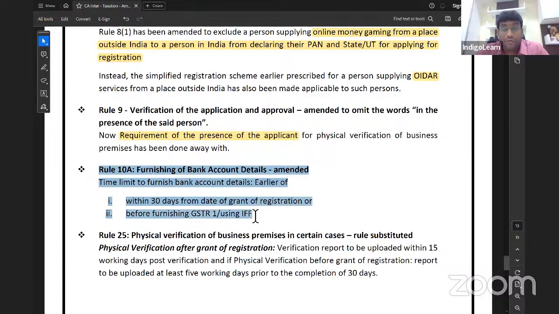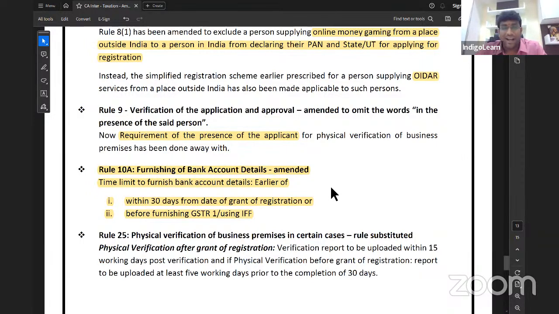Next point, very, very important. Sir, when we are applying for registration, we have to submit something called bank account details. When we go to the bank, they are telling, give your GST number. So practically that's a big problem. So that's where they brought one interesting concept in the law, telling that you can apply for GST registration even without your bank account details. But subsequently, you have to update your bank account details.